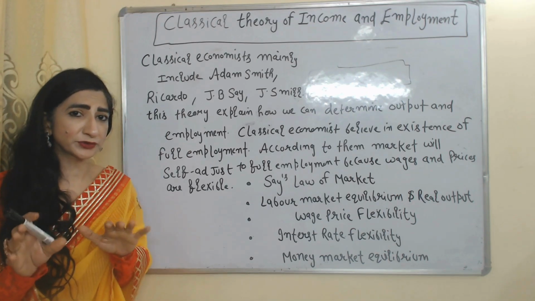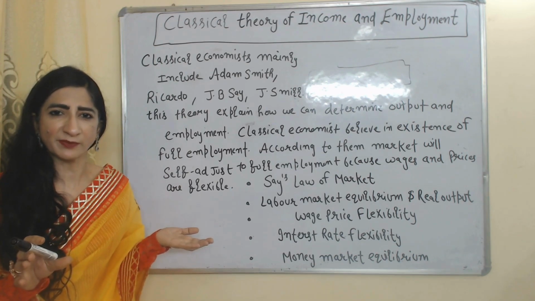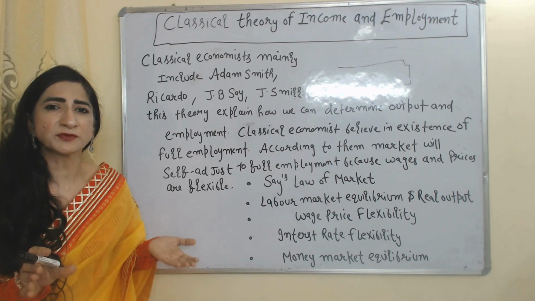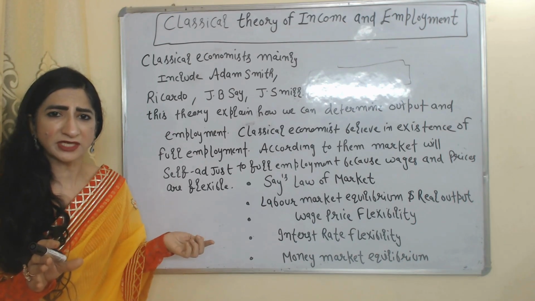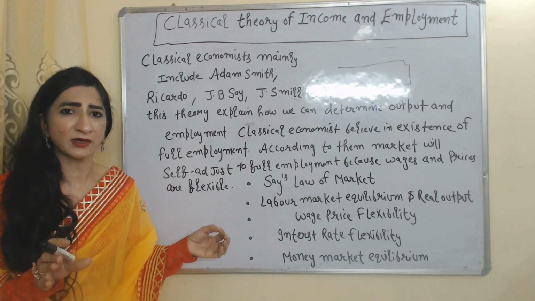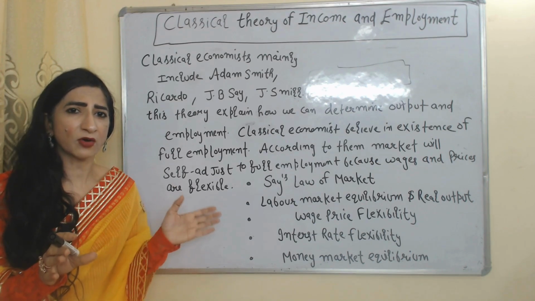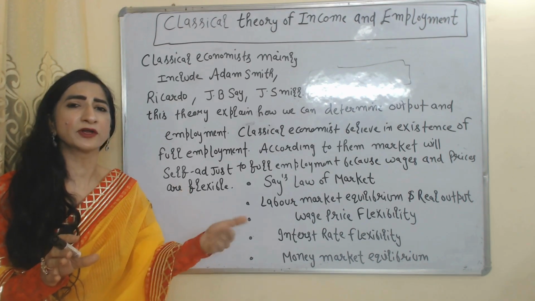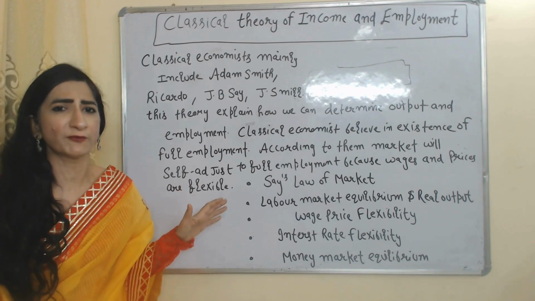Today we are going to talk about the classical theory of income and employment. Classical economists mainly include Adam Smith, Ricardo, J.B. Say, and J.S. Mill, and they mainly believe there is full employment in the economy. According to them, the economy self-adjusts to full employment because prices and wages are flexible.